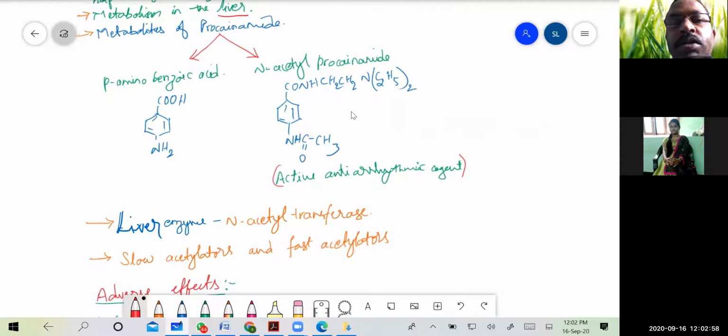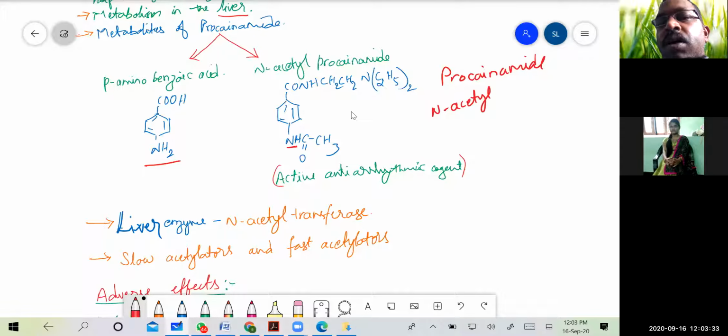The main metabolites of procainamide include para-aminobenzoic acid, and the second metabolite is N-acetyl procainamide. N-acetyl is nothing but the acetylation of the NH2 group of procainamide, which is also an active antiarrhythmic agent. So both the parent compound procainamide and its metabolite, N-acetyl procainamide, are acting as antiarrhythmic agents.